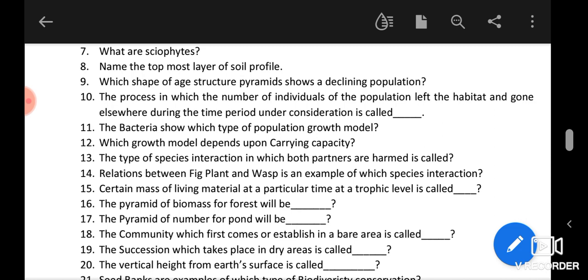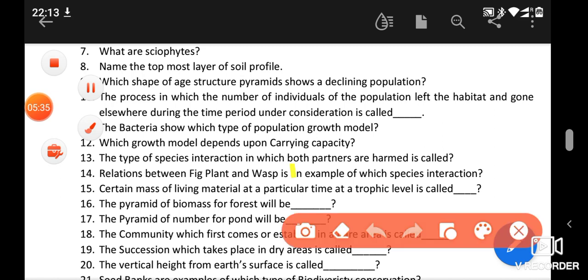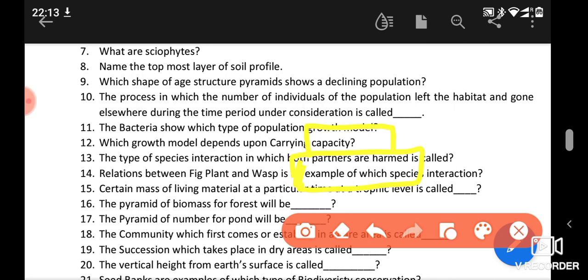So if I talk about the pyramid of biomass in the forest, in forest the producers are trees. They are very large and they are very heavy as compared to biomass. The dependent on the trees, on the producers, the primary consumers, means the herbivores, will be having less weight. Similarly, the other level having less weight. So the pyramid of biomass in the forest will be upright, and the pyramid of number in the ponds is